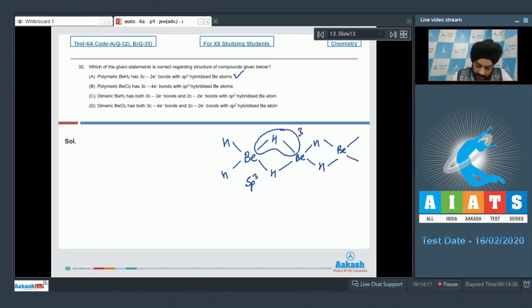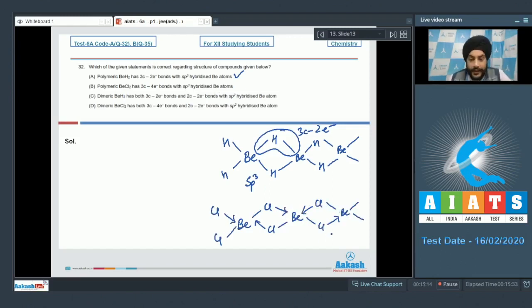So there are 3 center 2 electron bonds present in this case. If I talk about the B option now, polymeric BeCl2 has 3 center 4 electron bonds with sp3 hybridized Be atoms. So this is also a correct statement. If we talk about the polymeric BeCl2, it is going to have this structure. So there will be 3 center 4 electron bonds over here as well. They are indicated. So second option is also correct.